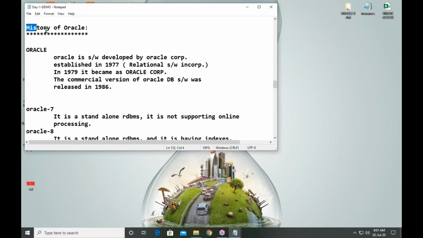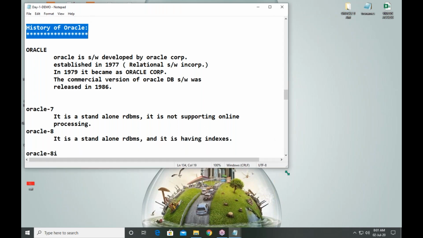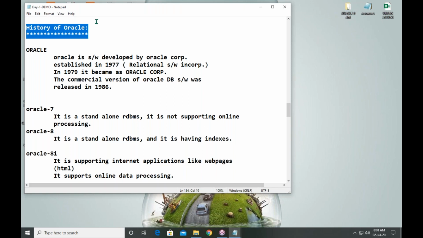And that is also what we discussed in the last session. Today, I am discussing the history of Oracle. That means what the old versions are, what the present version is, and what the difference is between the old versions and the present version. Oracle is a database from Oracle Corporation.